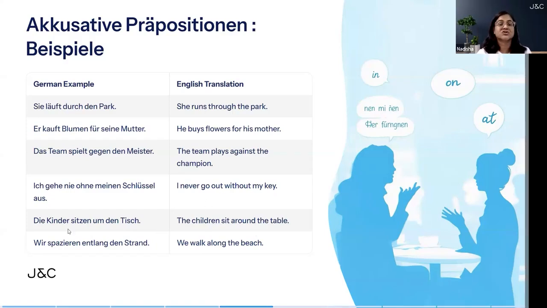The next one is "Wir spazieren entlang den Strand." We walk along the beach, okay? Wir here is nominative. It is conjugating the verb. Entlang is an accusative preposition, which means along, which will make the noun next to it accusative because it will trigger the accusative case. Strand is masculine accusative, so it will have den as the definite article. "Wir spazieren entlang den Strand."